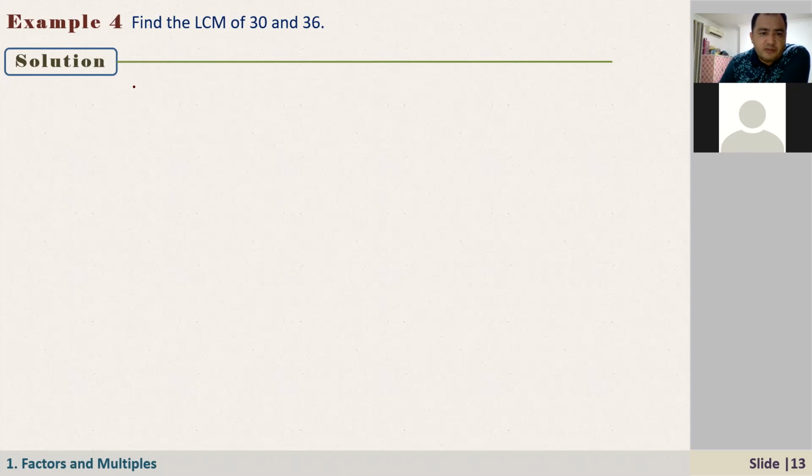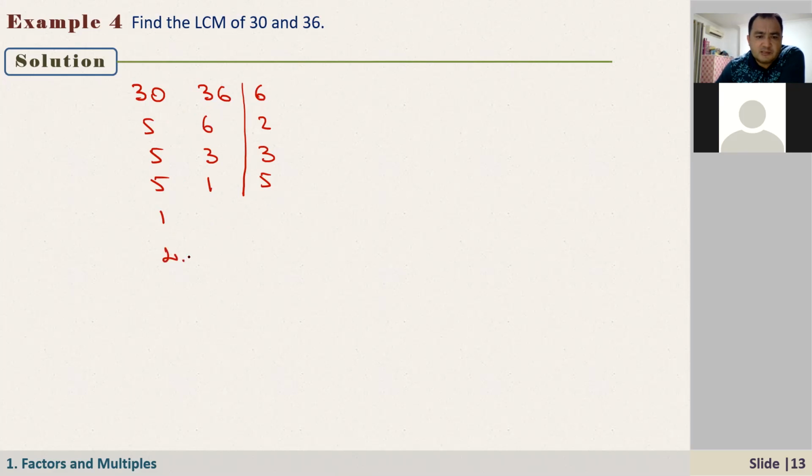So to do this one, we should write these numbers next to each other, 30 and 36, and draw a line. Divide by prime numbers. If you just can't see any big common factor, you can just start with this number. As you see here, 30 and 36, both numbers are divisible by 6. So divide by 6. Here we have 5, here we have 6, and divide by 2, here we have 5 and 3, divide by 3, 5 and 1, divide by 5, here we have 1.